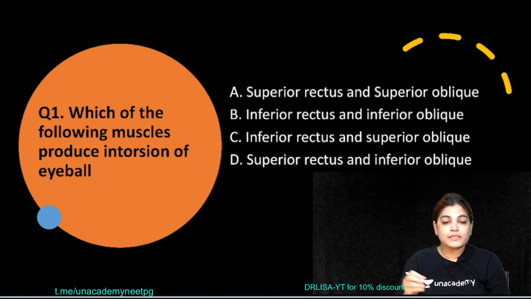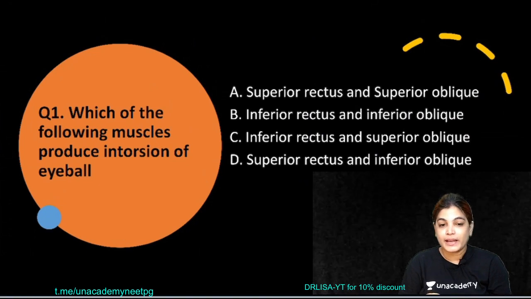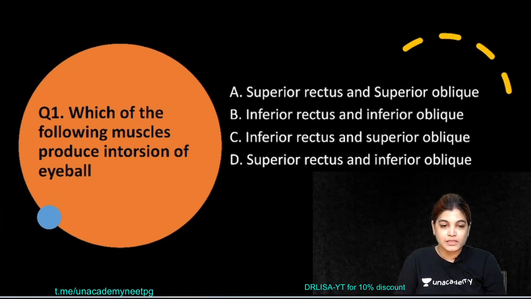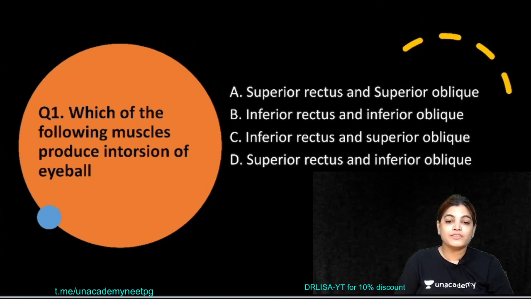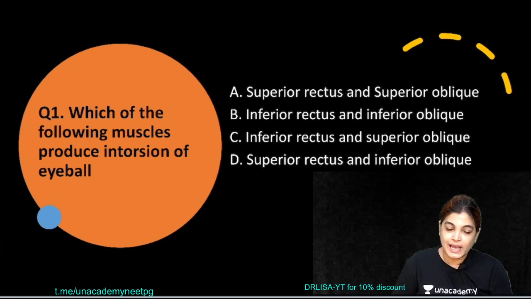Okay, so for the explanation of this MCQ, it is important for you to know the action of each and every extraocular muscle. So I will in brief tell you about the extraocular muscles, just the name and the action. Now this is a very important MCQ which is often included. I have seen the pattern of FMG exam, and what I have seen is that they always include the nerve supply or also the action of extraocular muscles.